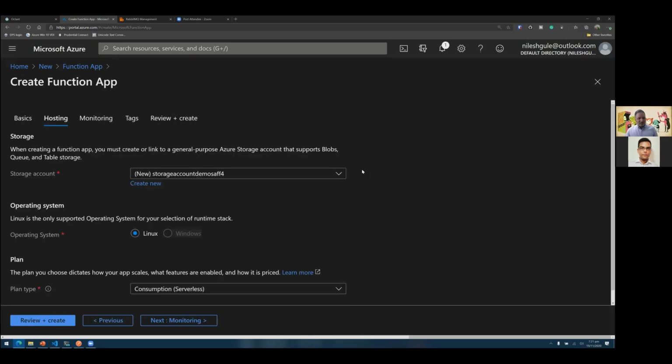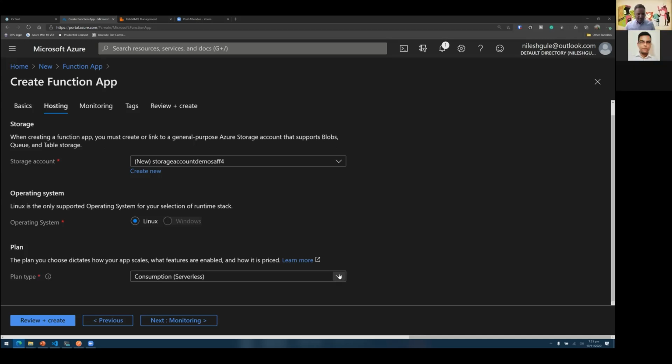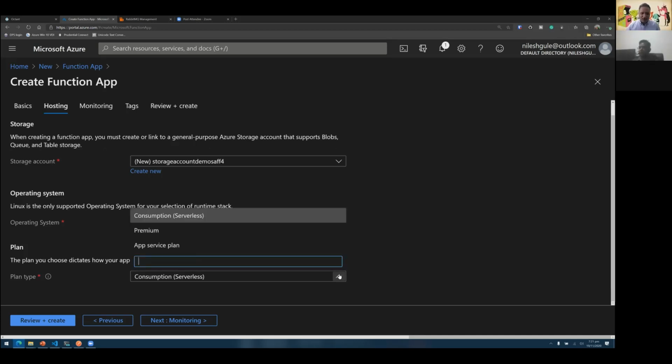I can host this function in different plans. I can choose the serverless plan or consumption-based plan, which is the default one. I can also choose a premium or app service plan. Depending on which plan I choose, the capabilities or features applicable for this function would vary. If I choose premium, for example, I would have the capability to deploy this function within a virtual network of my own. Those are the kind of additional features I get based on the type of plan I select. So let me select the consumption-based plan for now.